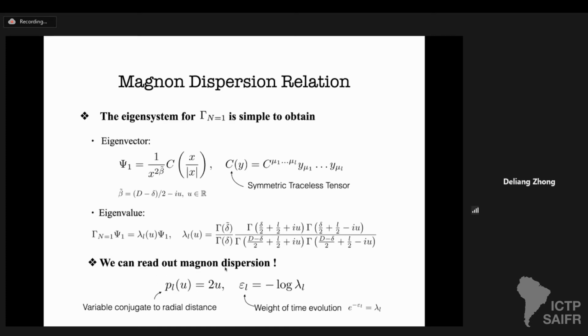From this, we can directly work out the dispersion relation. For example, the magnon momentum p, by definition, is the variable conjugate to the radial distance, log x. So we have e to the i p log x, which is e to the i 2u log x. So p is 2u, and p is constant, it doesn't depend on the spin L. On the other hand, the weight of time evolution is by definition e to the minus epsilon L, which is equivalent to the eigenvalue. Therefore, we can read out the magnon energy as minus log lambda L.